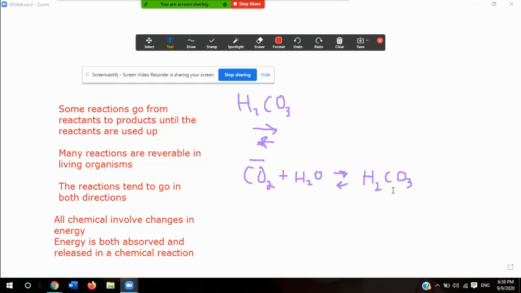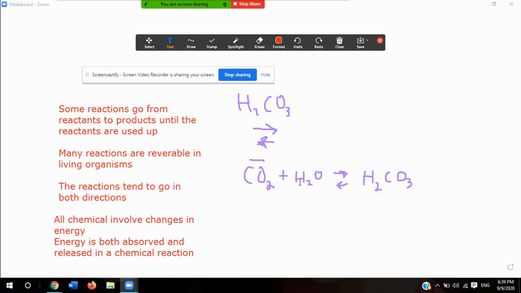In some reactions I'm making more new compounds than I am reactants, so that's why more energy is released. And sometimes it's the opposite. Sometimes I add more energy than I release. That means they require a lot of energy and don't really make a whole lot of product.